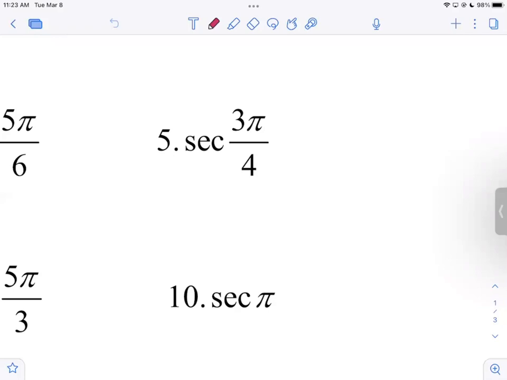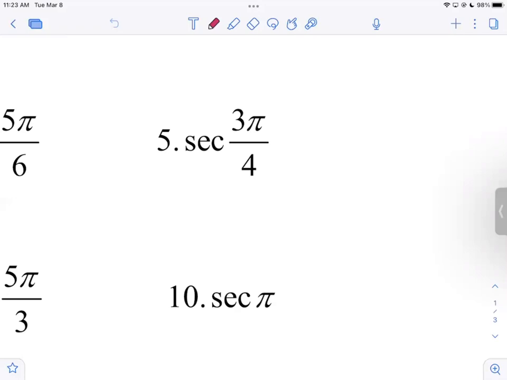3 pi fourths puts us in quadrant what? 2, right? Where secant and x and cosine are all what? Negative, right? So I know it's going to be negative. That's the answer. And then when I flip the square root of 2 over 2 and simplify it, I get what? Or we just memorize what's the reciprocal of the square root of 2 over 2? Just the square root of 2. So the answer to 5 is negative square root of 2.